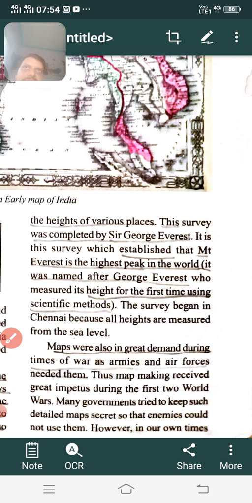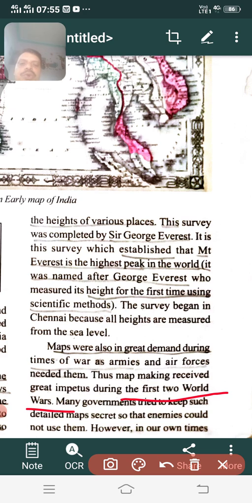Like in our own country, while fighting with any other country like Pakistan or China, we need the help of maps. The military people need the help of maps. Why? Because to identify the exact locations and how the army people have to approach the place. So this is a very important thing for them. For that purpose, the maps were used even during the two world wars.